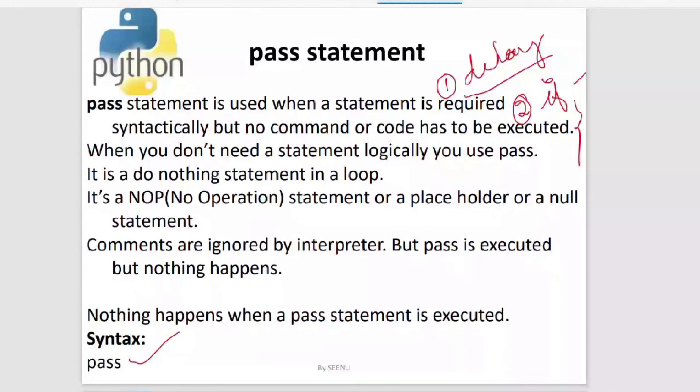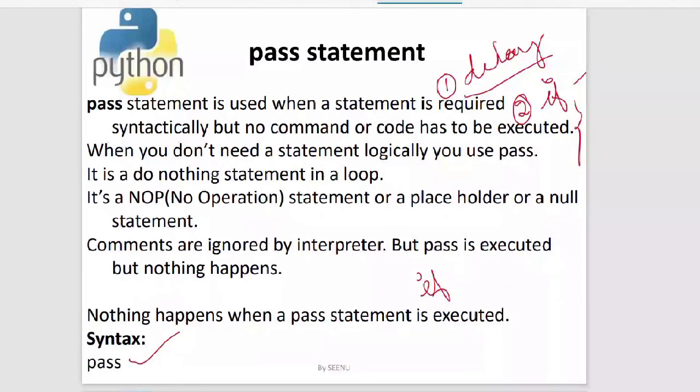You cannot simply leave it like that. It's an error, and you cannot execute. So in this situation, the pass statement will come in handy. You can simply give pass inside the body of the if or the body of the loop. So that is the second usage of the pass.